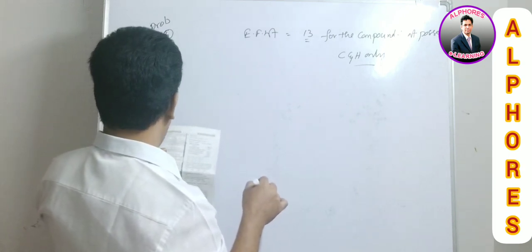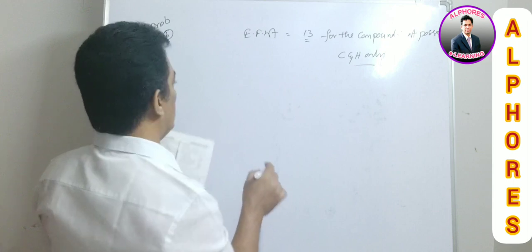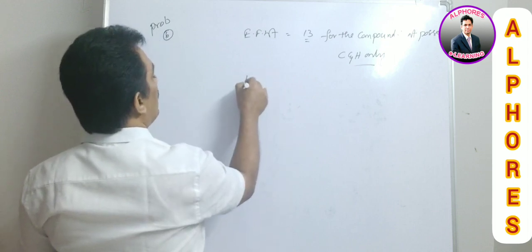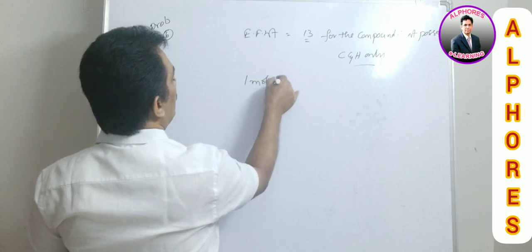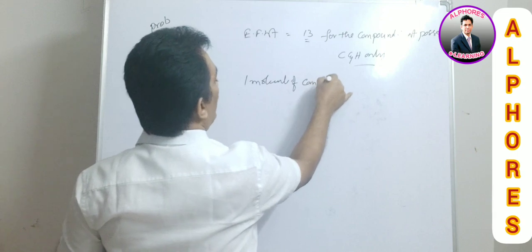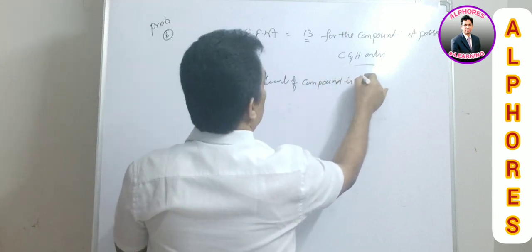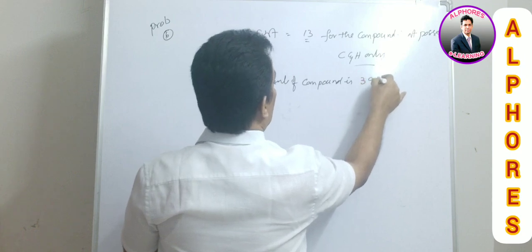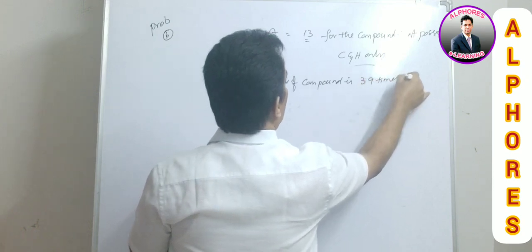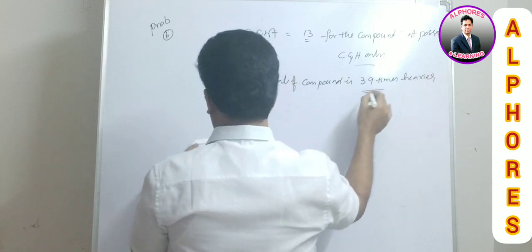The molecule of the compound, that is, one molecule of the compound, is 39 times heavier than a hydrogen molecule. This is the logic here.